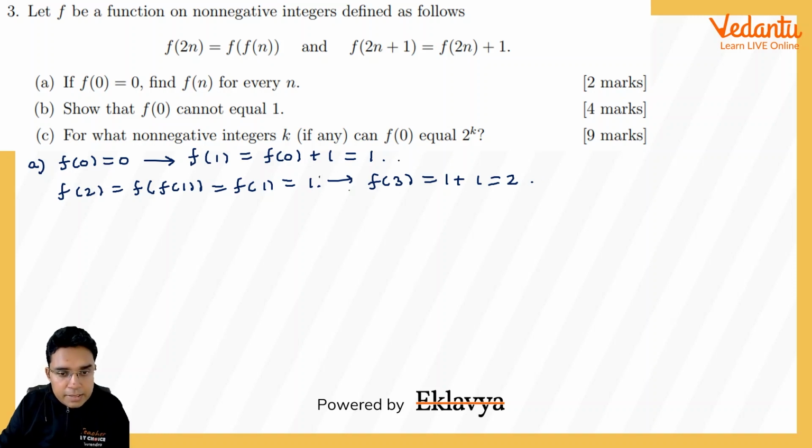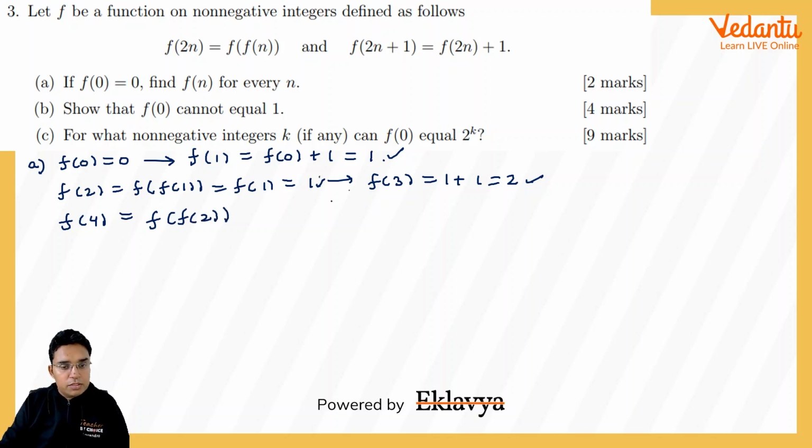Now dear all, please understand what we have proved: f(1) is 1, f(2) is 1, and f(3) is 2. Now if I find f(4), then using my first definition, half of 4 will be a number that has already occurred, like one out of 1, 2, 3. It will be a number from these first 3 only. In fact, it will be f of f(2) here, and f(2) is giving us 1, so this will be f of 1, and because f(1) is 1, this value will also be 1. From this we will be getting f(5) equal to 1 plus 1, which is 2.